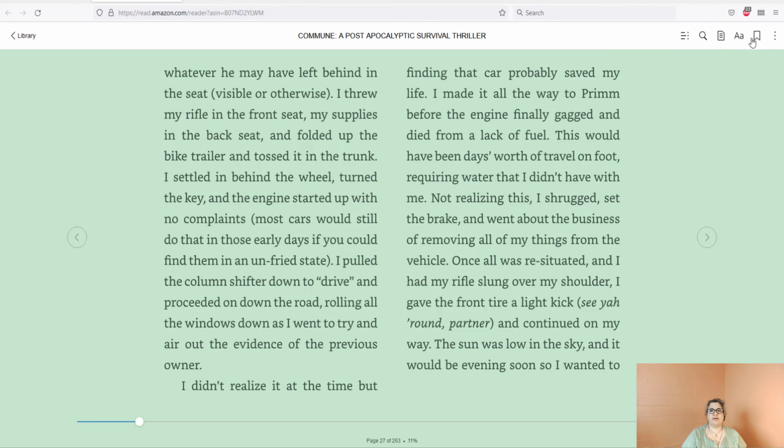I can also put in up here on the right hand corner a bookmark, and there is also the little hamburger menu, which gives me a reader menu. I can then synchronize this to the furthest page. I can go to a particular page, or I can see any legal notices as well. So again, under your Amazon account, you would go to manage your content and devices, and then you can actually synchronize your reading and read books on different devices.